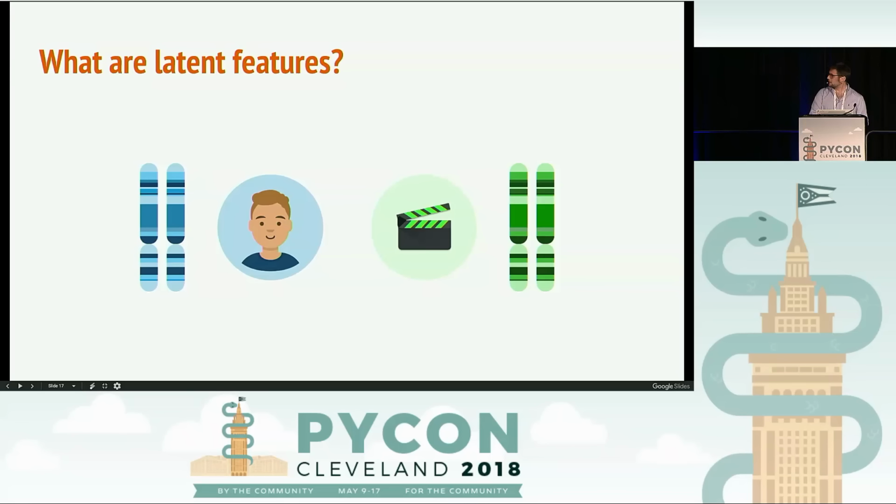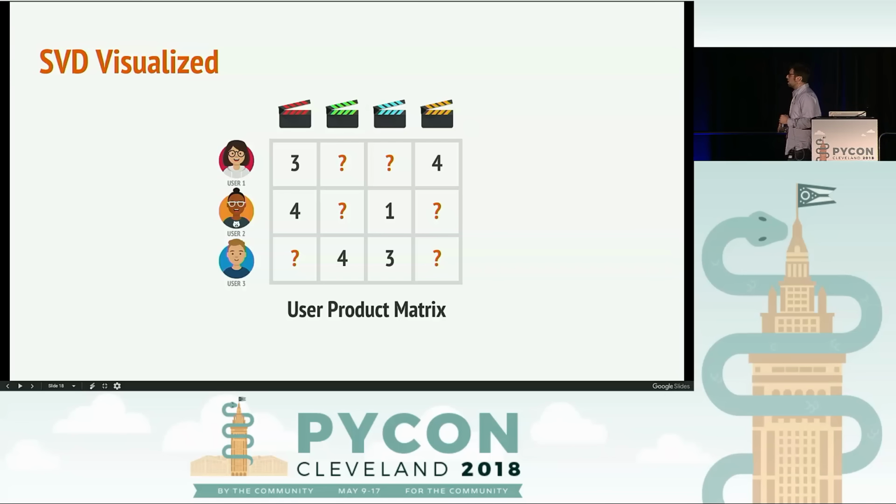Let's start from there. So again, let's take our mini Netflix example from before. This is a mini Netflix, and even smaller, right? We used to have 2 other users, well, they churned. So now we have only 3 users and 4 movies. Most important, as you can see here, I'm not using thumbs up and thumbs down anymore. I'm actually using a number. Remember, the higher the rating, the more relevant. So for example here, user 2 rated the red movie very highly, but rated the blue movie very poorly, because 4 is obviously bigger than 1.